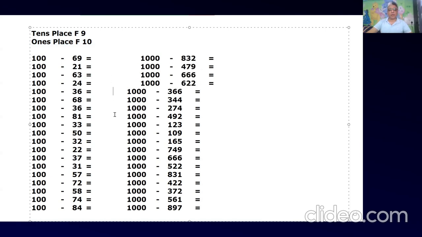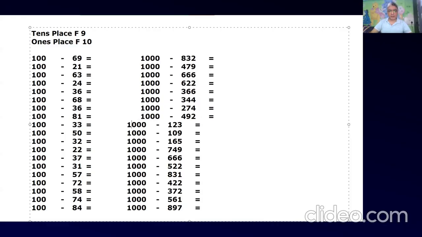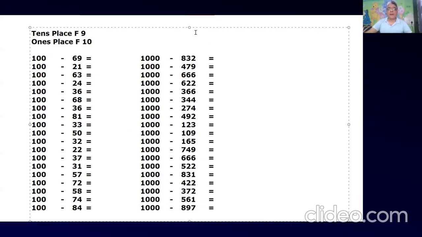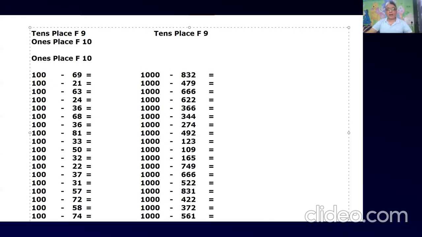For 1000, what will we do? Come on, fast. 1000. Sir, hundreds place friend of 9 and tens place friend of 9, and ones place is friend of 10.